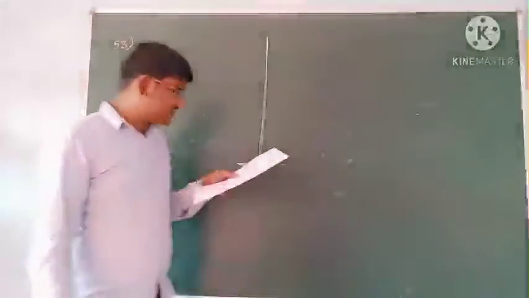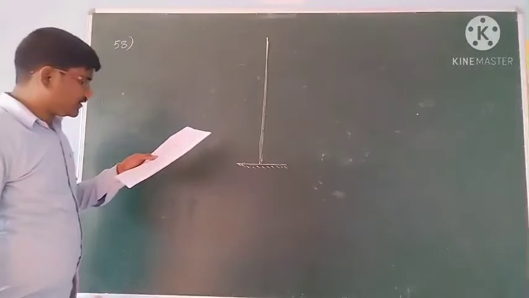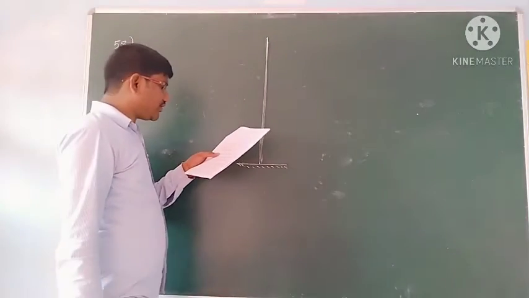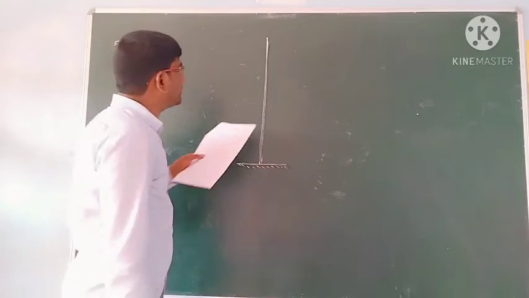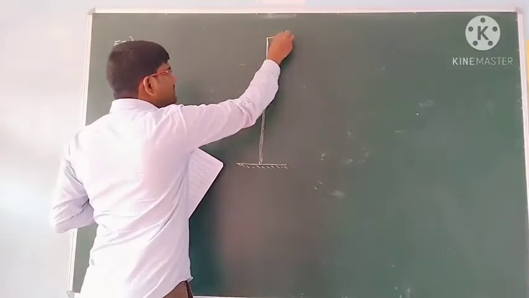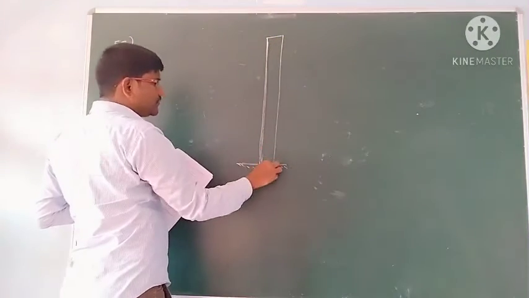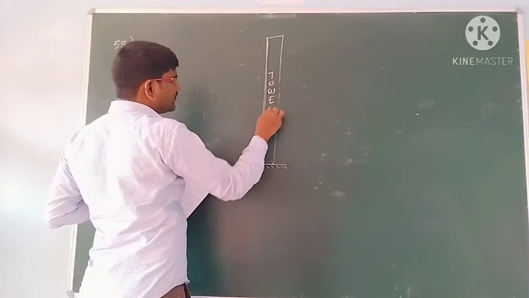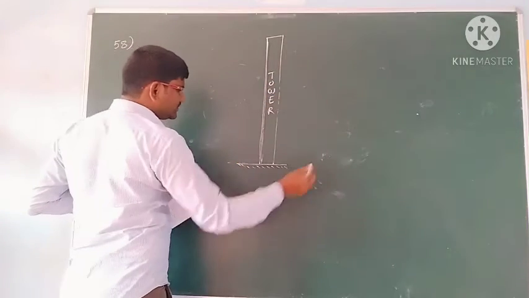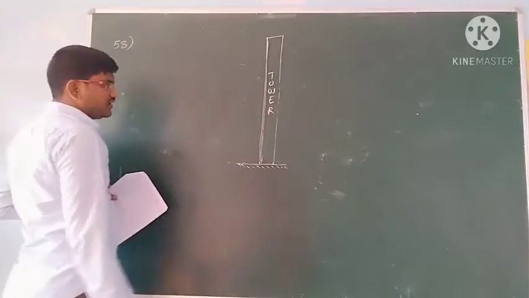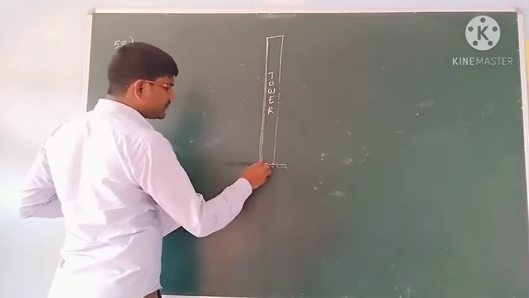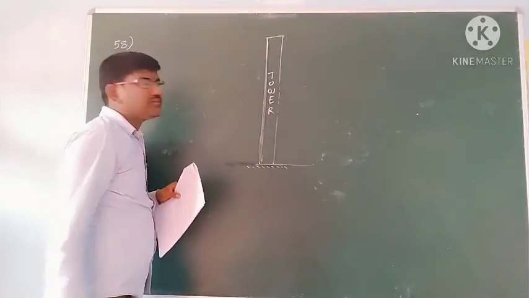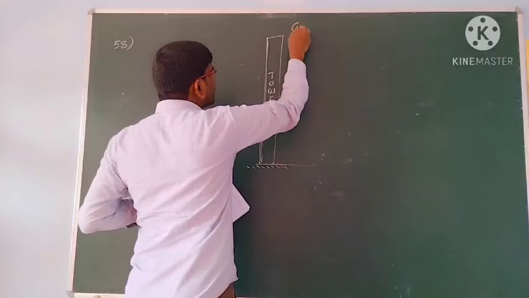Okay students, next problem 58. What is given? A stone is dropped from the top of a tower of height 490 meters, and consider this is the tower. So this is the tower. Okay students, and from this tower stone 1 is dropped.